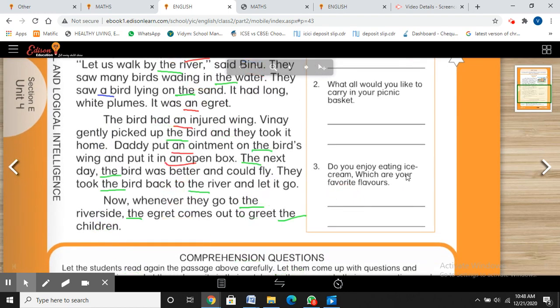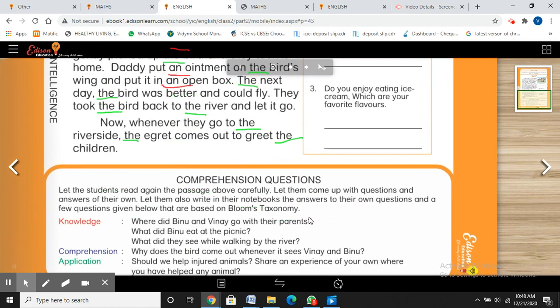Do you enjoy eating ice cream? Which are your favorite flavors? So you will say yes, I enjoy eating ice cream. If you don't like eating ice cream, say no. Okay, if you like, which flavor? Like strawberry, chocolate, blueberry, mango, banana, butterscotch, all these are the flavors of ice cream. You can mention a few of them which you like.